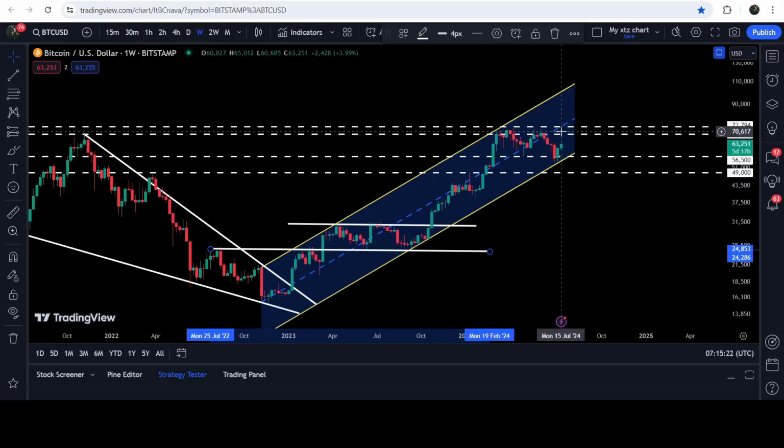And therefore now after this bounce, we will need to break out this resistance line in order to continue this rally to the upside. By the way, this time if the price line reaches the resistance of this up channel, then it can hit the resistance of the channel somewhere here, approximately at $100,000. So this was the update so far.